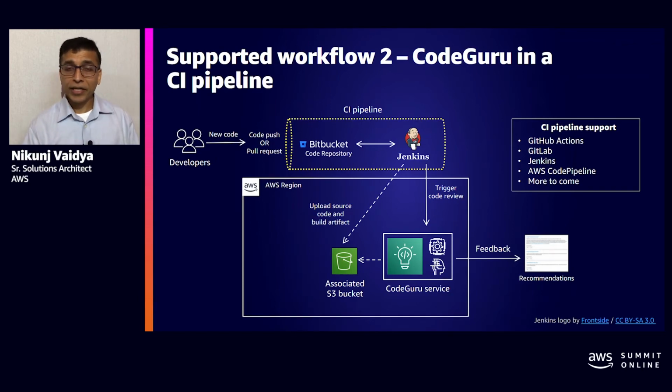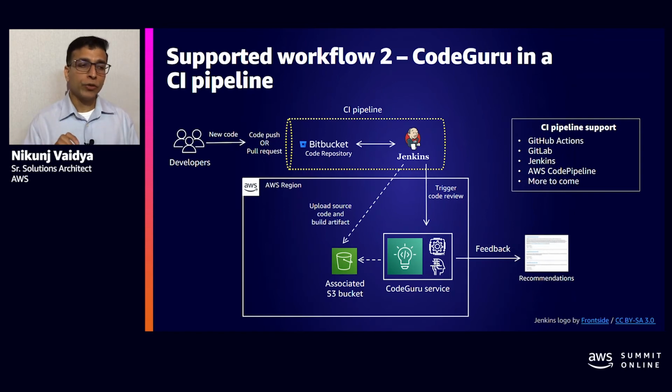If your S3 bucket did not exist, it will automatically create the S3 bucket with the secure policy as default and dedicated to the CodeGuru service, and it will start using it behind the scenes. All of these actions happen automatically.